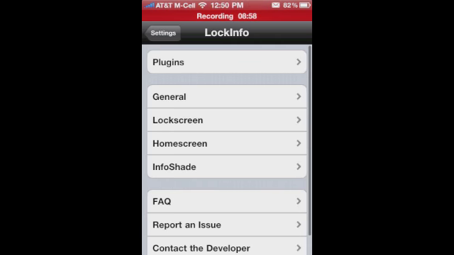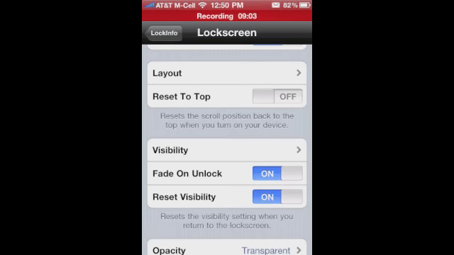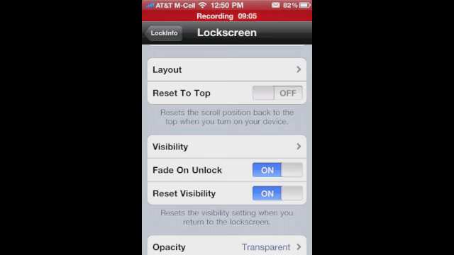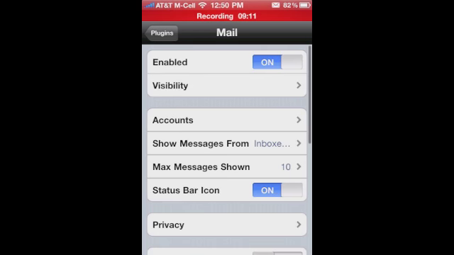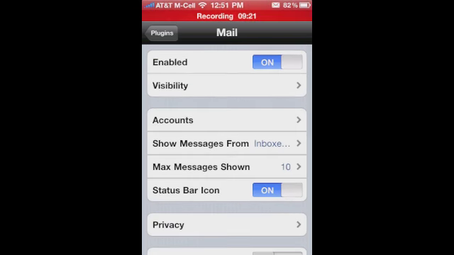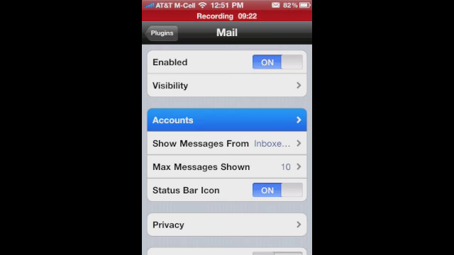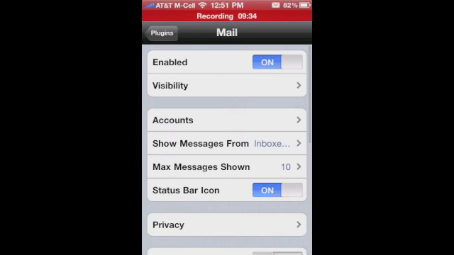But if you guys have any additional questions or you have tweaks on LockInfo that you've used in the past, and like I said, you can set any of these sections to collapse on their own. So if you want a little bit more privacy, you can go ahead and collapse them by default, and you're actually going to find that under each individual plugin. So if I don't want my mail to show, I can set that to collapsed by default, and it'll be collapsed so people can't see my mail if they look at my lock screen. And then you can configure what accounts you want on there, etc. So you can see that I have 3 accounts that show on my lock screen. My Tip B account shows every single comment left, so I don't have that. I have it activated in my mailbox.